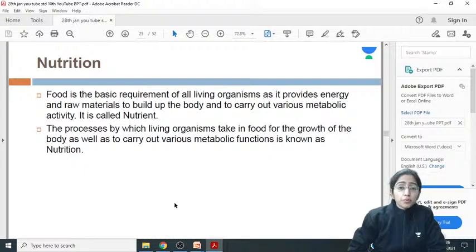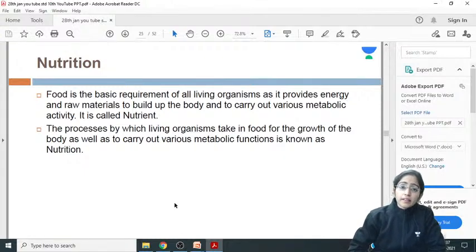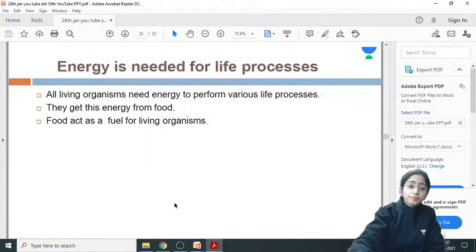Why? Because food is providing us the energy to carry out the metabolic activity as well as the raw material. Why do we require the raw material? For the growth and development of the body. So the process of taking in of food is said to be nutrition, and the food that we take in is said to be a nutrient.